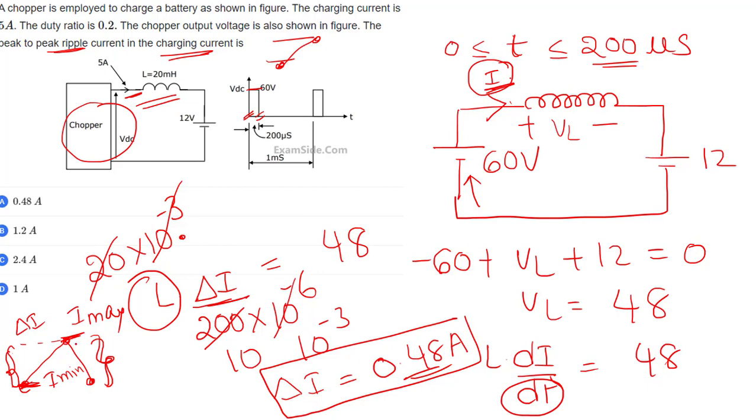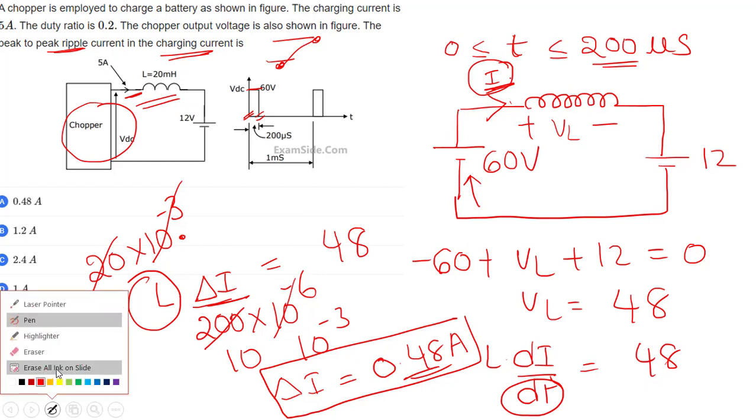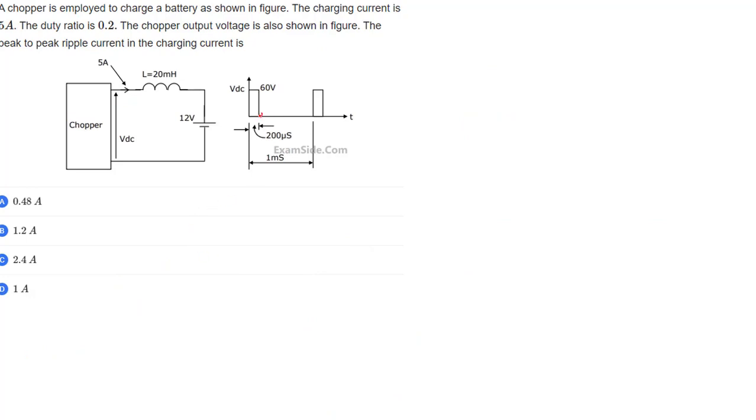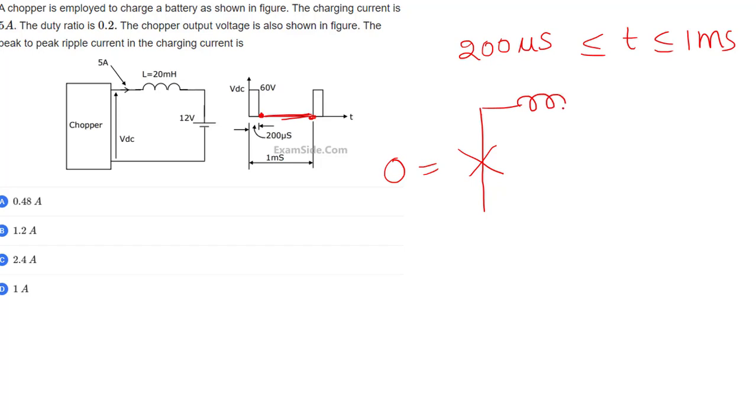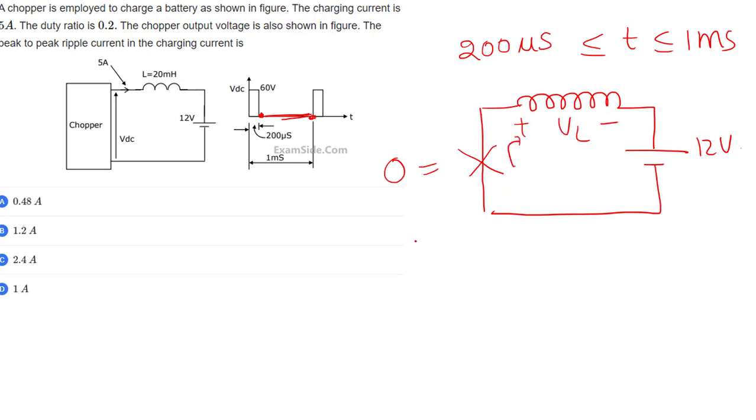Now you can also do it in another way. From this time to this time, from 200 microseconds to 1 millisecond, what is the voltage? VDC is 0 volts. Where is the inductor? Here. Can I write the same thing again? This is VL. Going around, plus VL plus 12 is equal to 0. VL is minus 12.